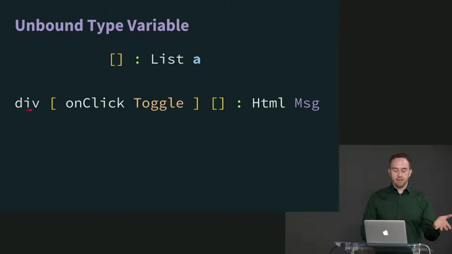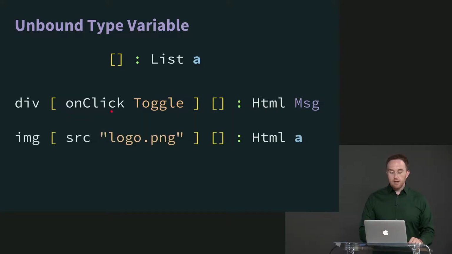So here we have a div that says onClick toggle. And that is an HTML message with a concrete type variable of our message type. And that's because of the onClick. This right here is an image that has a source attribute, but it doesn't do any event handling. Because it doesn't do any event handling, technically speaking, we can annotate it like this, HTML with an unbound type variable.